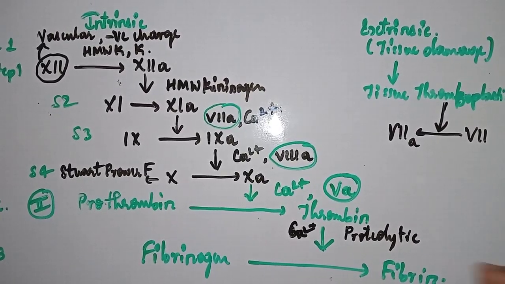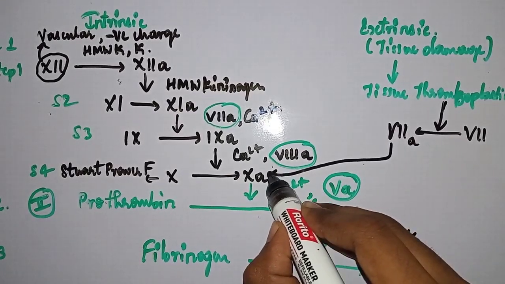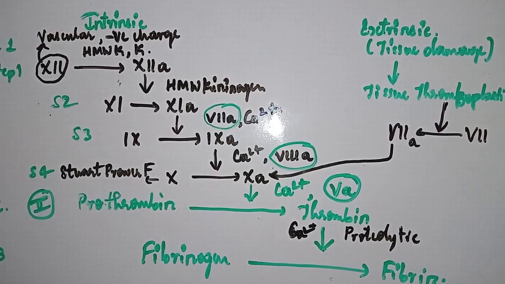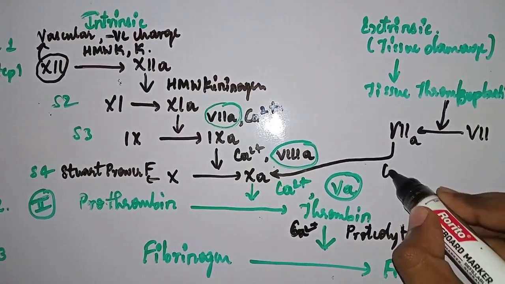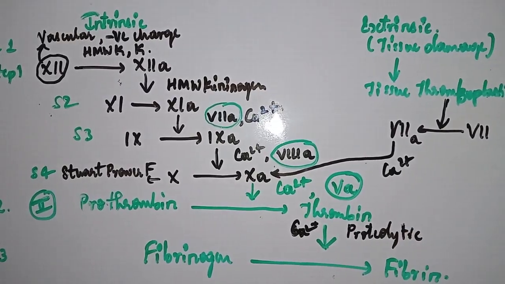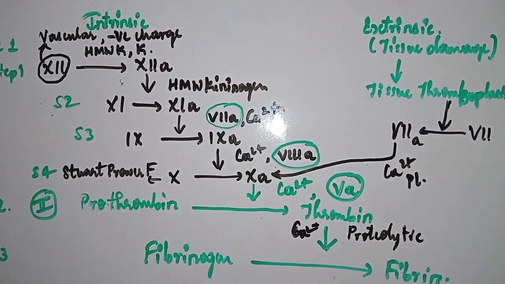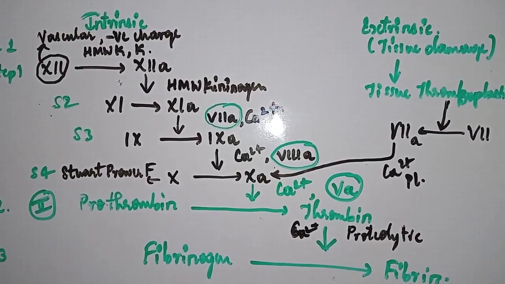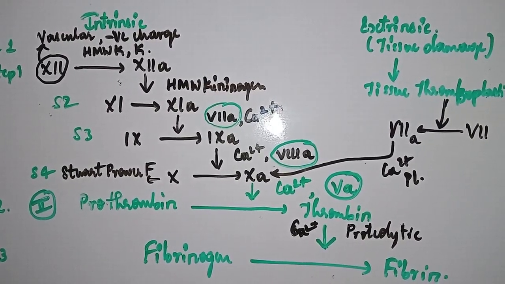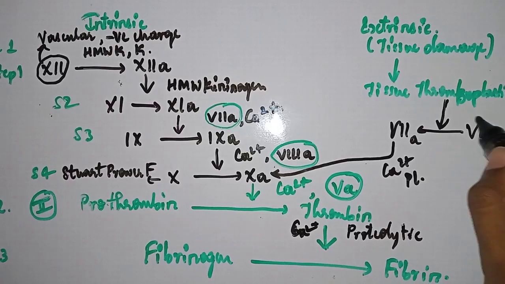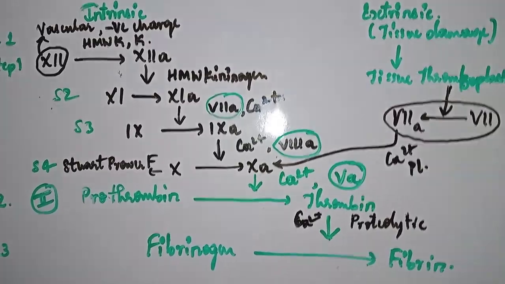And this proconvertin will again activate this. What? Ultimate step of stage 1, activation of factor 10. Simply, calcium is the cofactor. And also, platelet phospholipids help. So, if you read the extrinsic pathway of blood coagulation, the first thing that should come to your mind is factor 7. This is the main factor, key factor, right?